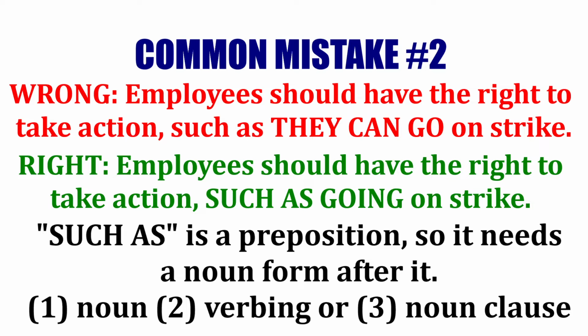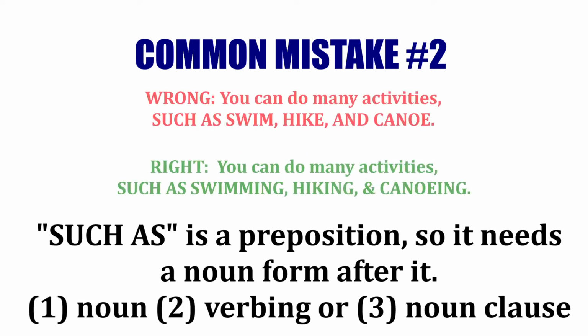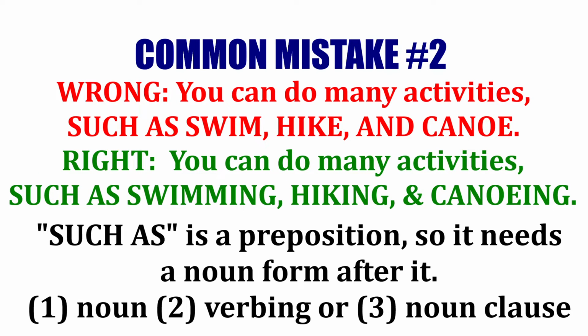Let's look at one more example. "You can do many activities such as swim, hike, and canoe." Well, let's turn these into a gerund noun. Such as is a preposition. It needs to be followed by a noun form, so such as swimming, hiking, and canoeing.